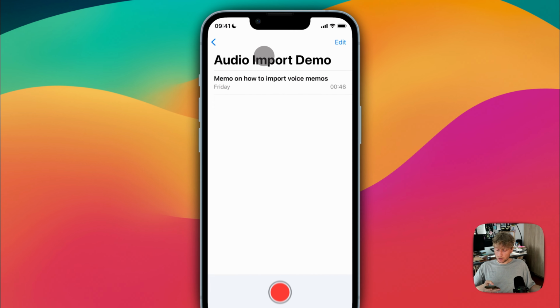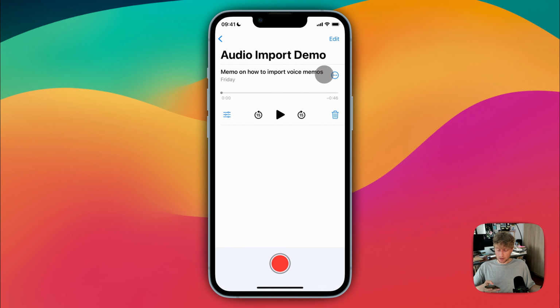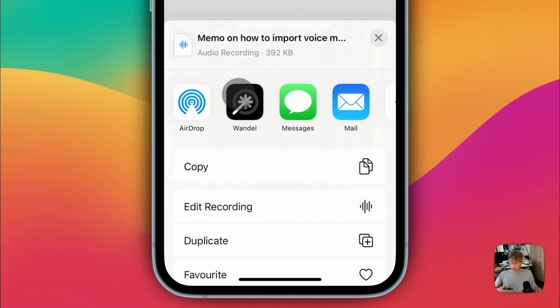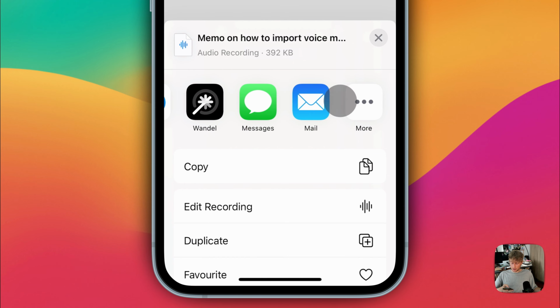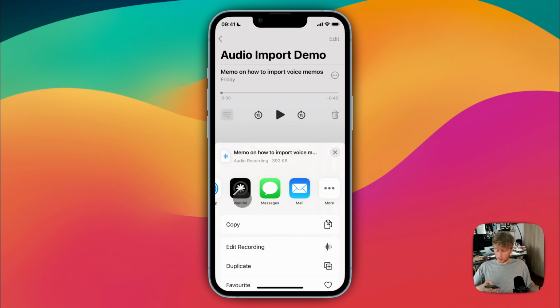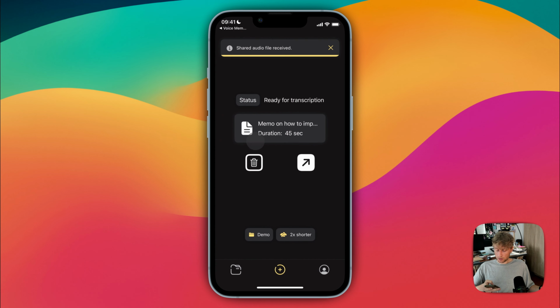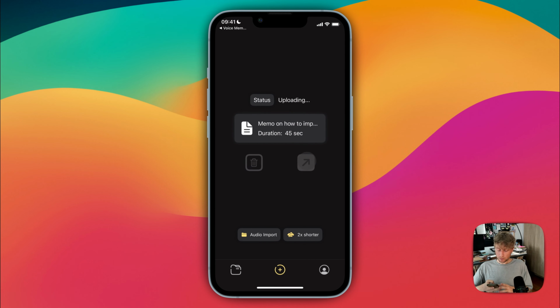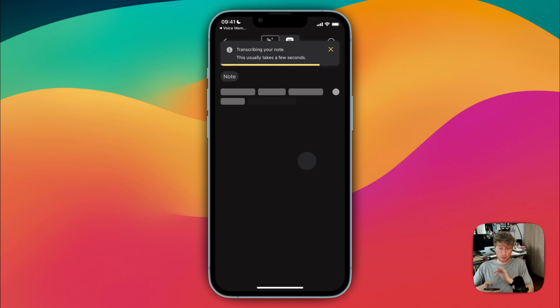So here, for example, in the voice memos, if I select this, I just need to find the share button and then select Wondle. And if Wondle doesn't show up as an option for you, you just go to the more option and then add it from the suggestions. But yeah, here I can just take Wondle. It will take that audio file and it's now ready for transcription. And maybe this one I want to store inside audio import. And it's going to do exactly the same thing, just with the external file that came in from voice memos.